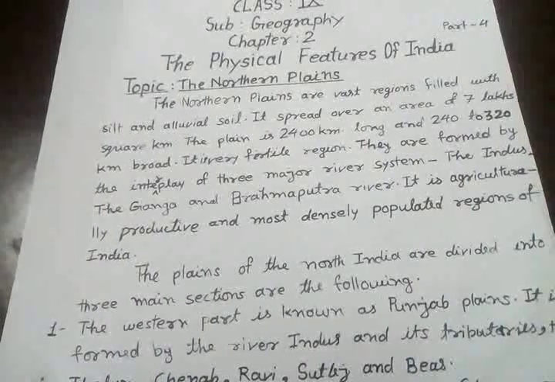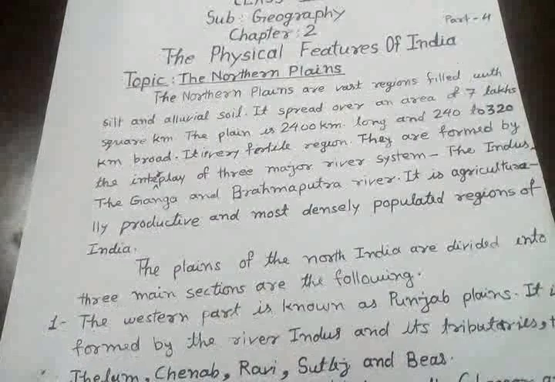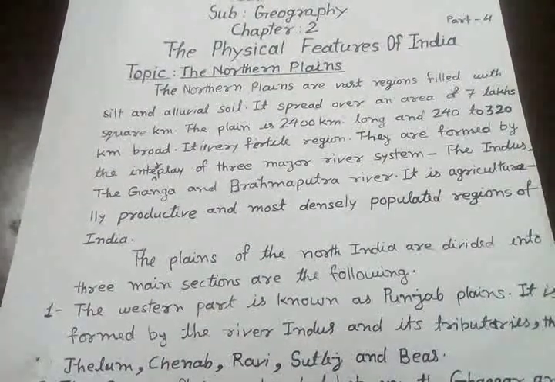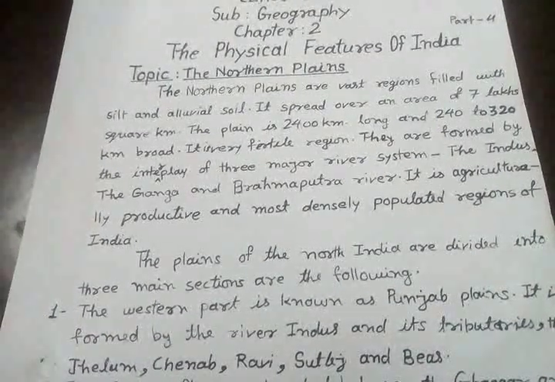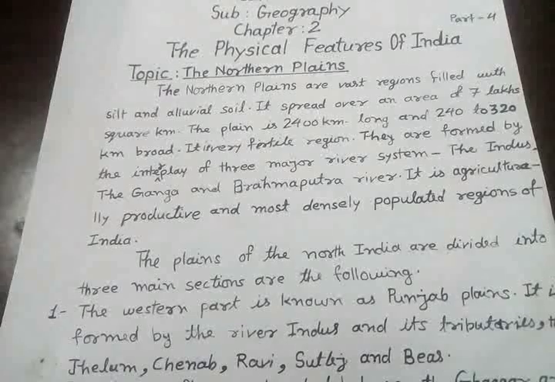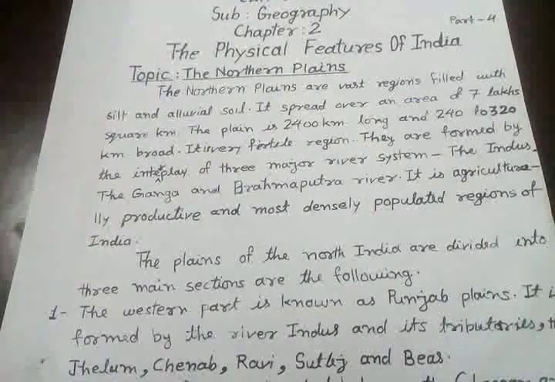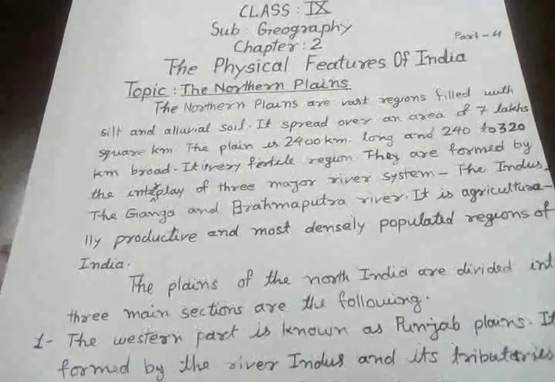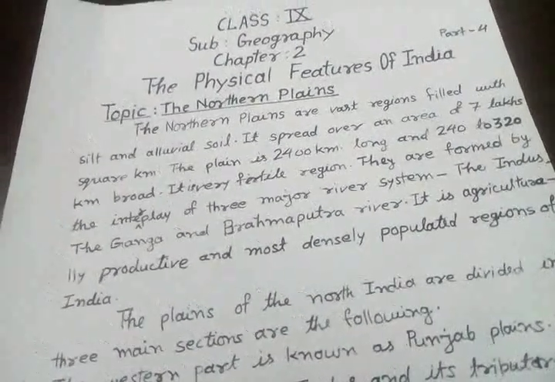The total area of the northern plains is 7 lakh square kilometers, and its length is 2,400 kilometers and width, means breadth, is 240 to 320 kilometers.